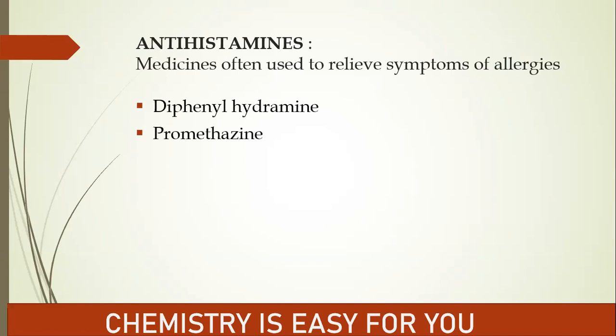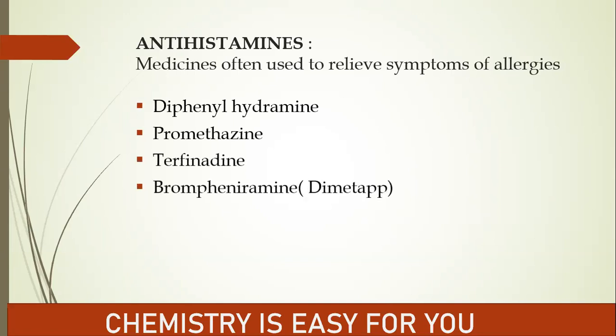Diphenhydramine, promethazine, terfenadine, brompheniramine, and azelastine. So these are the different antihistamine drugs, and this azelastine is even used in eye drops, and these are used for symptoms of allergies. Please write these names down. And brompheniramine is also known as Dimetapp. And azelastine is used in eye drops, and it is also known as Optivar in some cases.